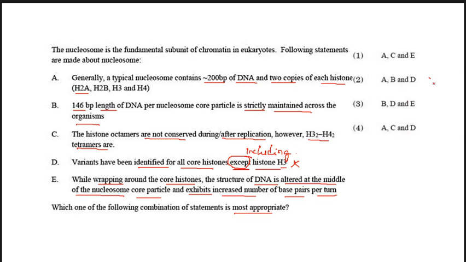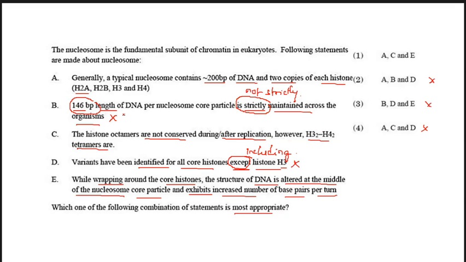So this one and this one are wrong. We found the answer, but still we will read. Next, the 146 base pair length of DNA per nucleosome core particle is strictly maintained. This 146 base pair length is not strictly maintained, so B became wrong.